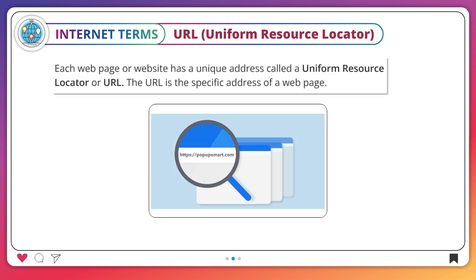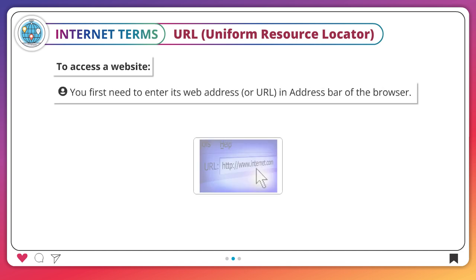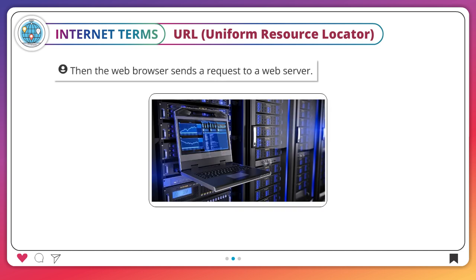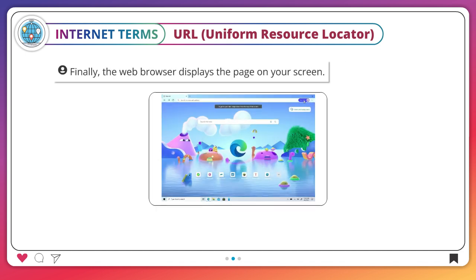URL. Uniform Resource Locator. Each web page or website has a unique address called a Uniform Resource Locator or URL. The URL is specific address of a web page. To access a website, you first need to enter its web address or URL in address bar of the browser. Then the web browser sends a request to a web server. The web server then locates the files and downloads it to your computer. Finally, the web browser displays the page on your screen.